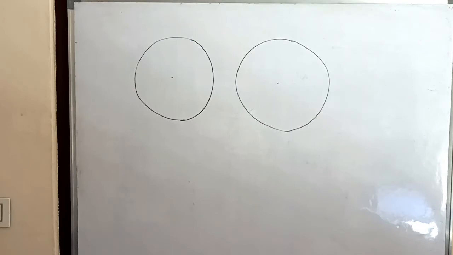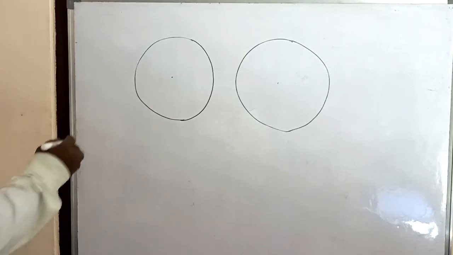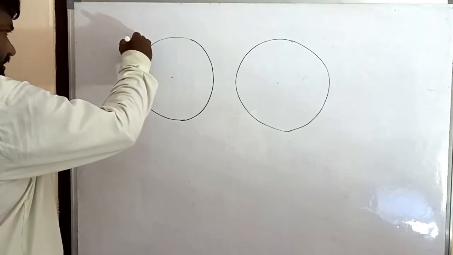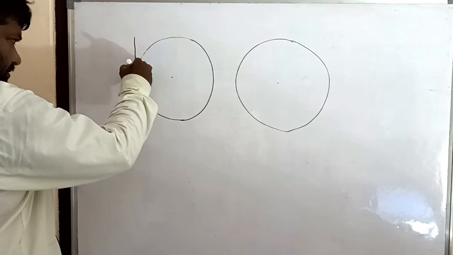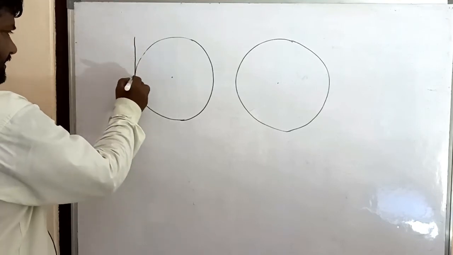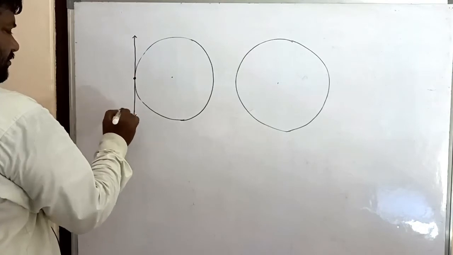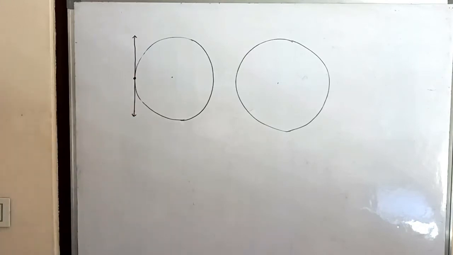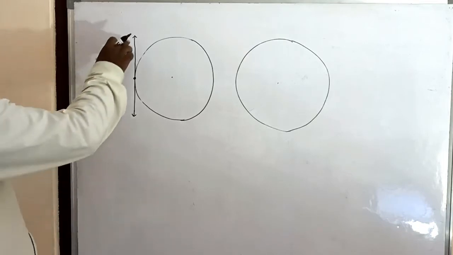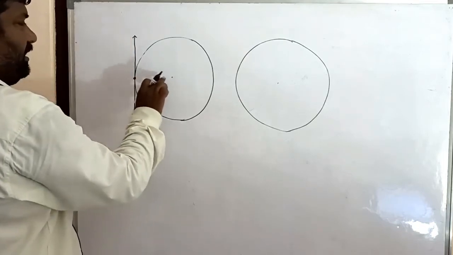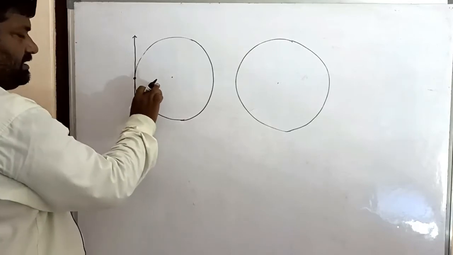How many tangents can be drawn to a circle parallel to the given tangent? Suppose one tangent is given. This is the tangent. A line drawn to the circle intersecting at one point is called a tangent. The tangent is given, how many can be drawn parallel to this tangent?